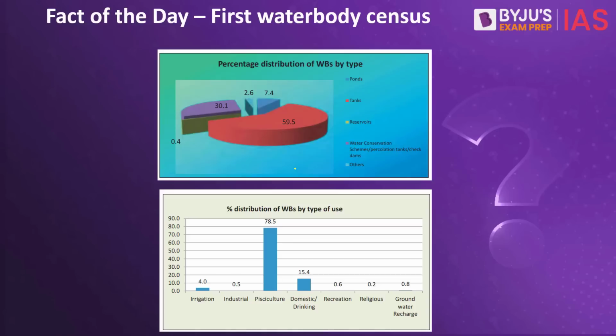As per this report, you can download it very easily from the Ministry of Jal Shakti website. As you can see, the distribution of the types of water bodies across the entire country and also the usage of water bodies. Which water body has the most use across the entire country? As you can see, most water bodies are used for pisciculture, over 3/4 of it. Then comes domestic or drinking water usage, then comes irrigation, groundwater recharge, recreation, etc.